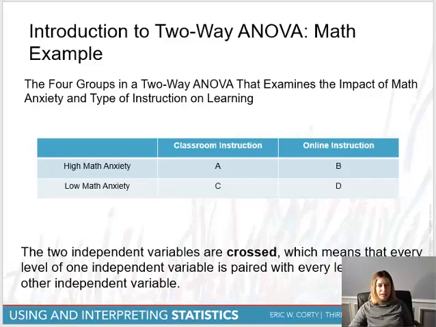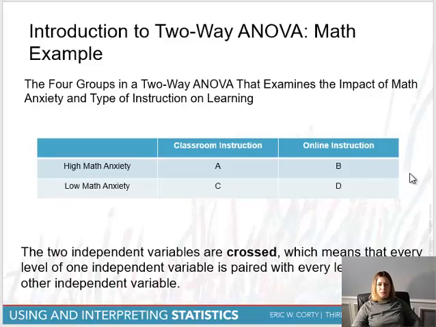The last thing I want to do before we go on and get into the details of this analysis and go through the 6 steps of hypothesis testing is the simplicity of this design and how quickly this design can get very complicated. So in this design, we're looking at 2 independent variables, right? Anxiety and classroom instruction. And for each of these independent variables, we have 2 levels. So anxiety is divided into a high and low condition, and instruction is divided into a classroom and online condition.